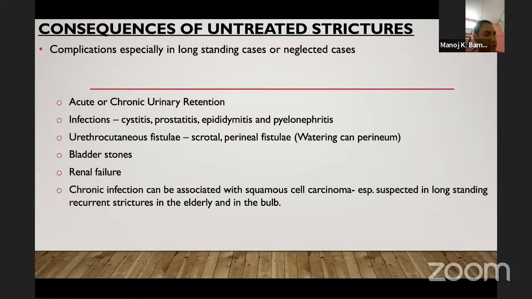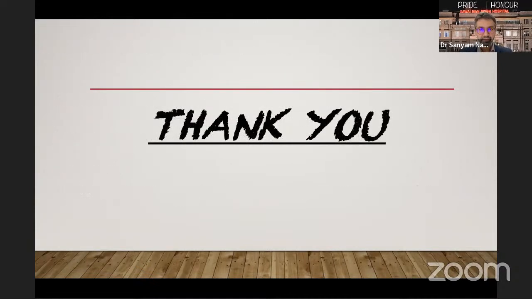If a stricture is left untreated, it may result in acute or chronic urinary retention, infections such as cystitis, prostatitis, epididymitis, and pyelonephritis, urethrocutaneous fistula in the scrotum or perineal region, bladder stones, and renal failure. Chronic infection can also be associated with squamous cell carcinoma, especially seen in elderly patients with long-standing recurrent strictures and strictures in the bulb of the urethra. With this, I conclude my presentation. Thank you for a patient hearing.